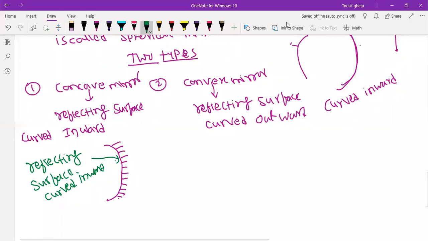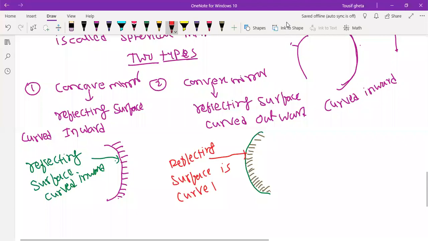And if you see the other part, it is curved outward. Here it is polished, colored, so the reflecting surface is this side. This reflecting surface is curved outward. This takes place in convex.